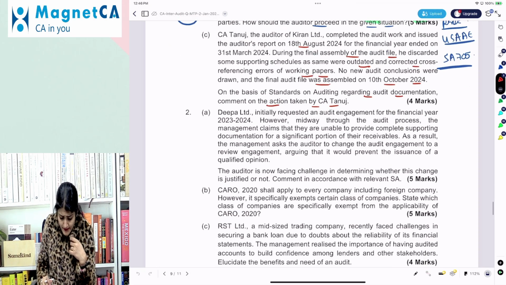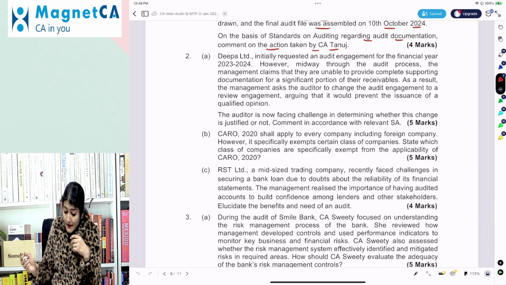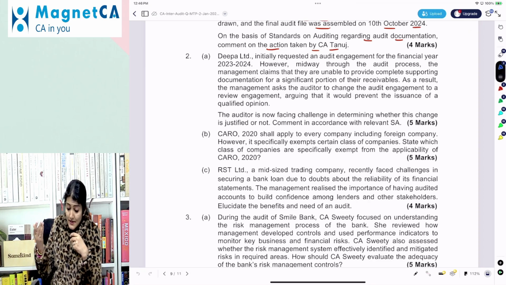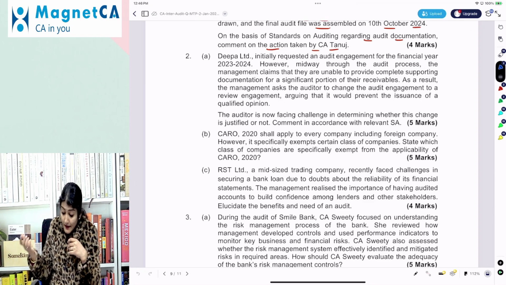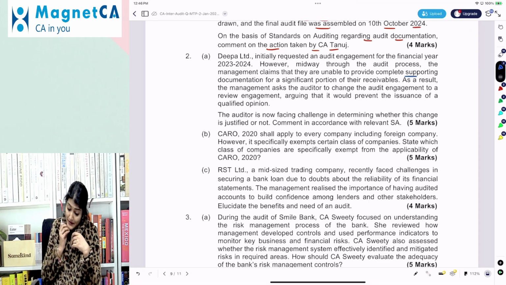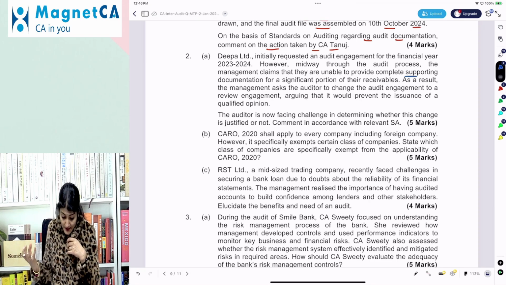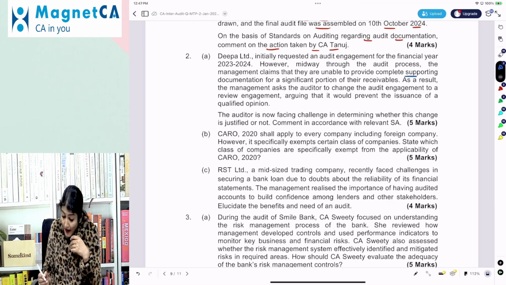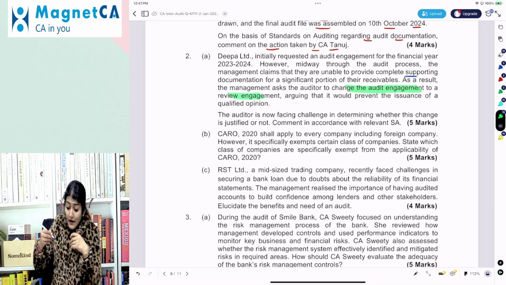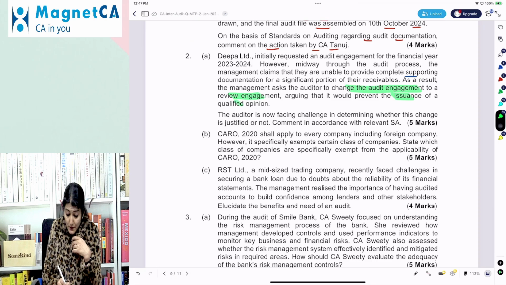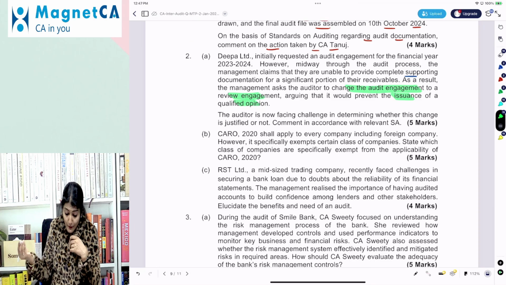Okay. Right, coming to question number 2A. Deepa Limited initially requested an audit engagement for 24. However, midway through the audit process, the management claims that they are unable to provide the complete documentation for a significant portion of the debtors. As a result, the management asked the auditor to change the audit engagement to a review engagement, arguing that it would prevent the issuance of a qualified report. The auditor is now facing a challenge in determining whether this change is justified or not.